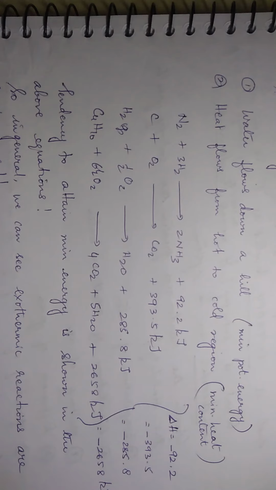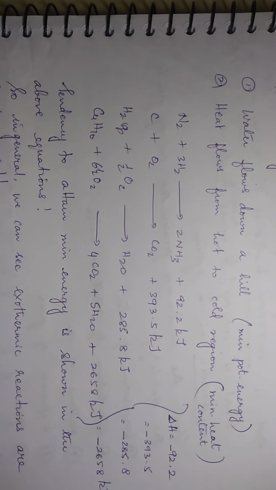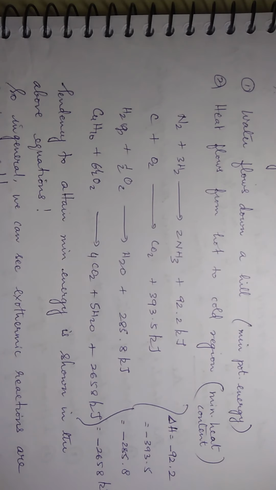So this many kilojoules of heat are released. So what does it tell you? That they are all exothermic reactions. And how do you express that in terms of delta H? You write it as minus 92.2, minus 393.5. So you denote the value with a negative sign to indicate that the reaction is exothermic.